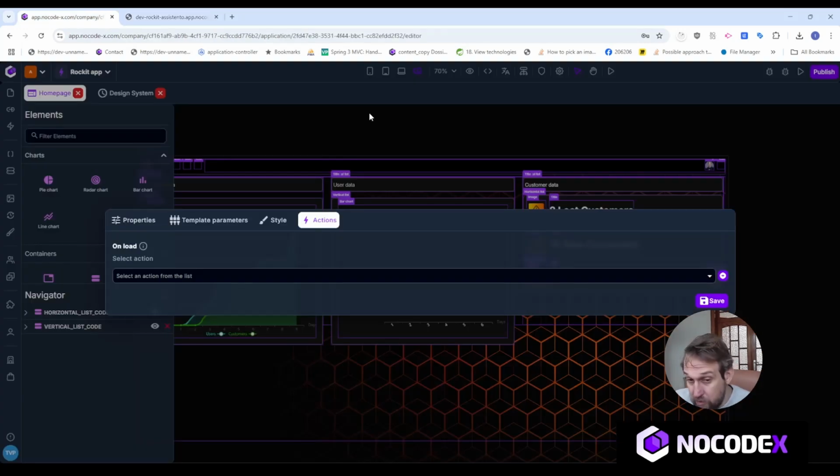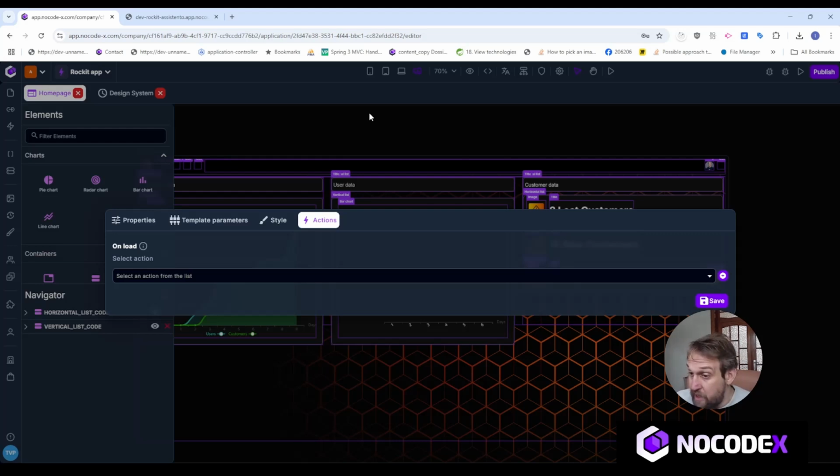Now, if you have another use case, you can trigger or link the action that I'll be building to another trigger. For example, an on-click trigger on a button, which then will just execute your logic and fill up the data of the data table every time a button is clicked, for example. But in this case, I'll do it every time the page is loaded.